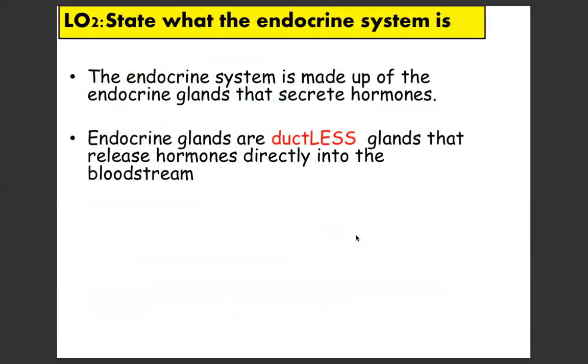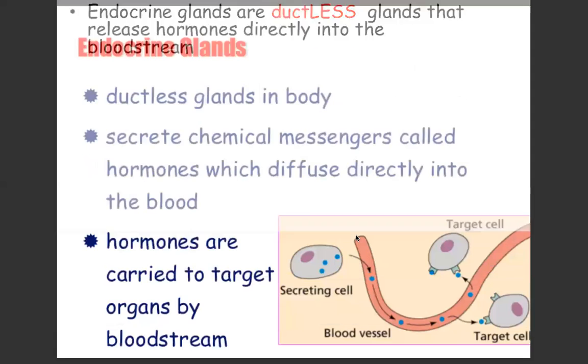So LO number 2, state what the endocrine system is. Endocrine system is made up of the endocrine glands. So endocrine gland lah yang akan secrete hormon. So endocrine gland yang apa? Dia adalah ductless gland. So ductless gland bermaksud dia tidak ada satu salur khas yang akan release hormon. Dia tak perlukan salur tersebut. So that's why, because hormone tu di-release directly into the bloodstream.